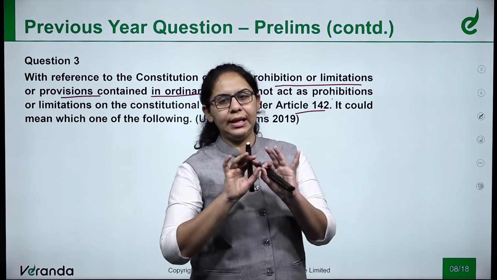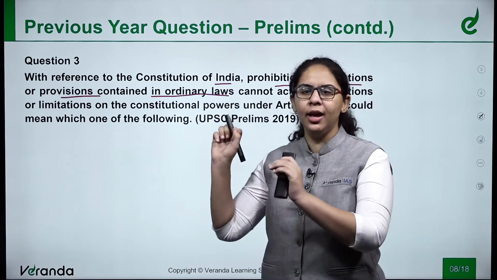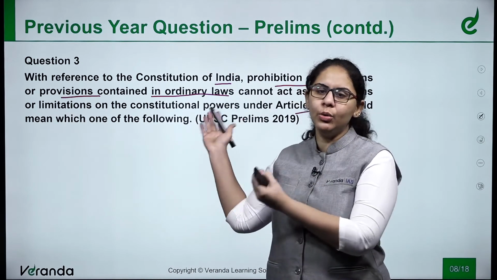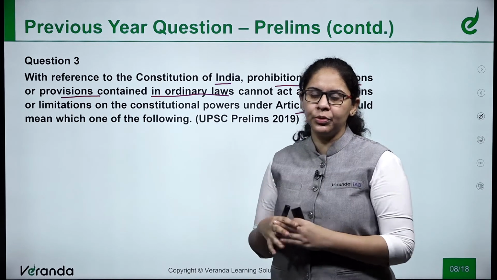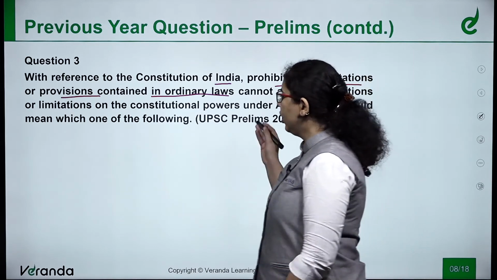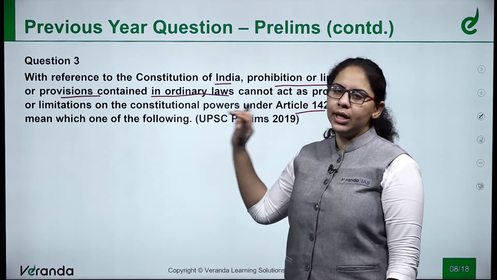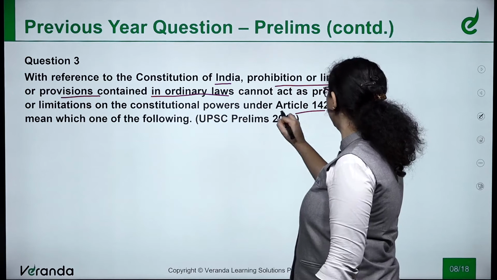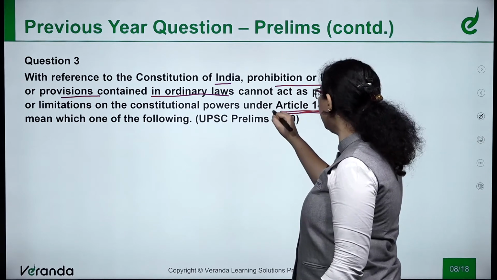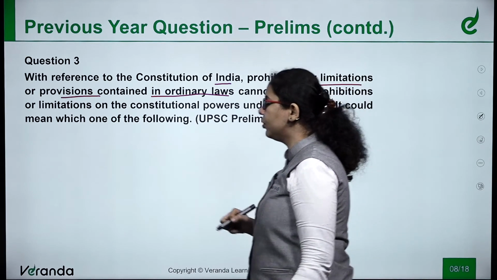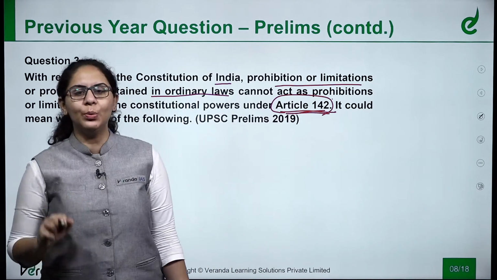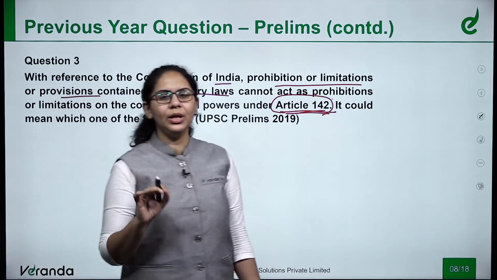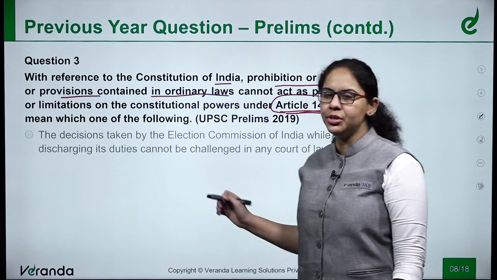You are given a very lengthy, long, complicated sentence and UPSC has asked you to explain what we have given to you. 2019 prelims. To understand this, you have to read this question twice, thrice, maybe 4 times. Depends on your understanding. Then Article 142. You need to know what is Article 142. Then only you can solve this. What are the options given?